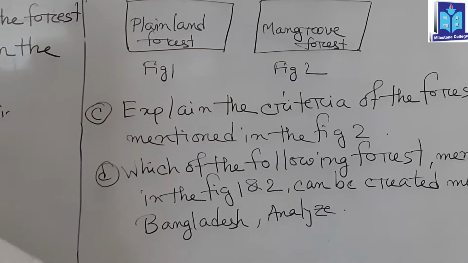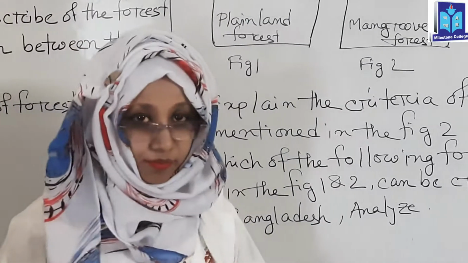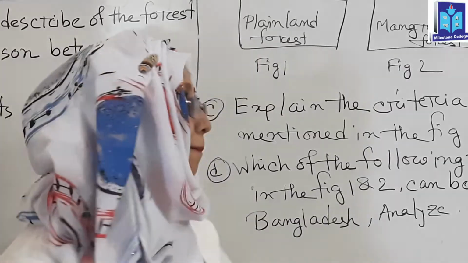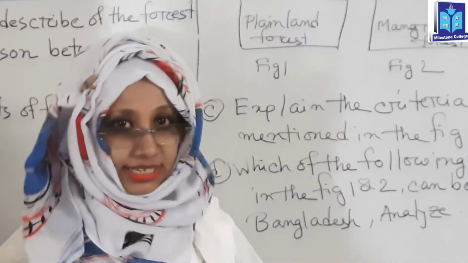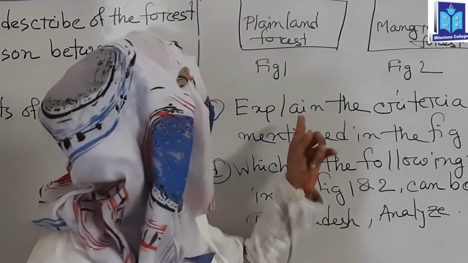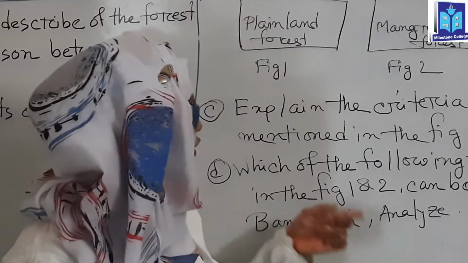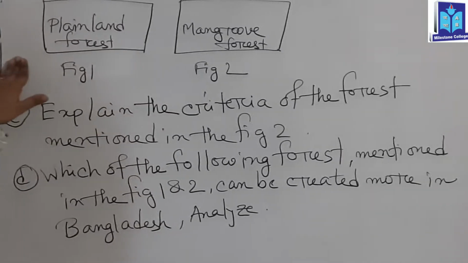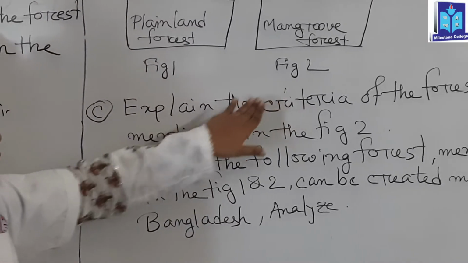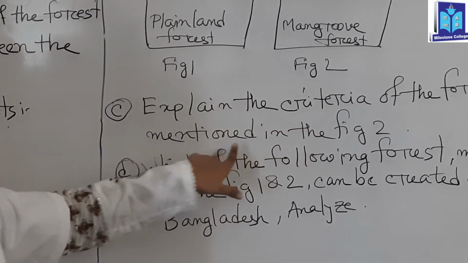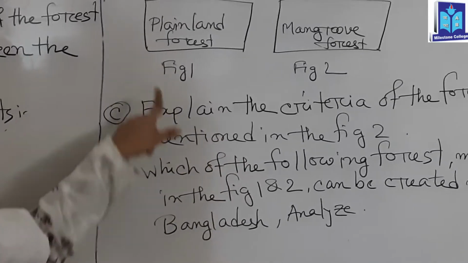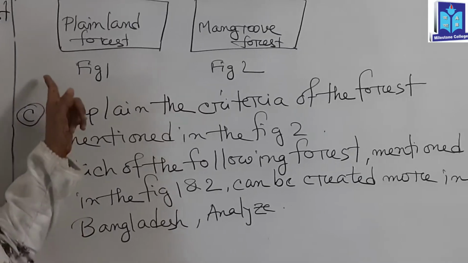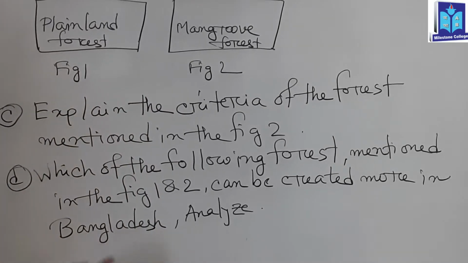Figure number 1 is the plainland forest, and most of the land is plain in Bangladesh. For this reason, a plainland forest can be easily created in Bangladesh, and this is the most important answer to question number D, that is an applied question. And see, students, figure number 2 shows the criteria of the mangrove forest, and figure 1 is the forest most easily created in Bangladesh, and this is the analysis.